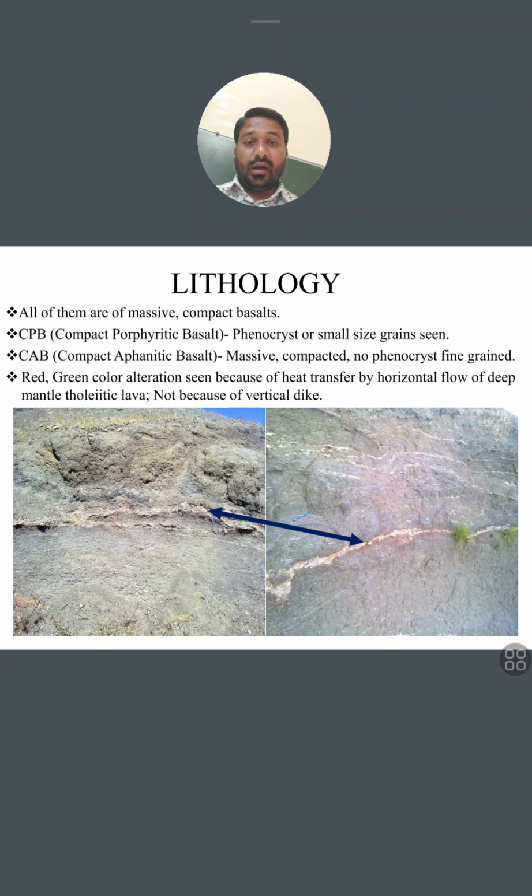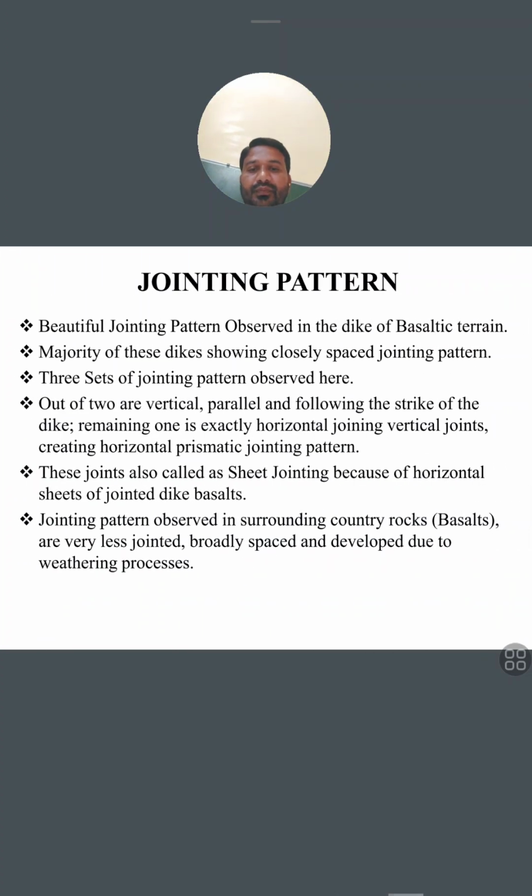So this lava sheet is spread over the country rock. After its solidification, in between these layers it shows the green-red color alteration. That's called red tachylytic or green tachylytic, and that happened due to the horizontal flow of the lava, not because of the dike. That is shown in these figures.